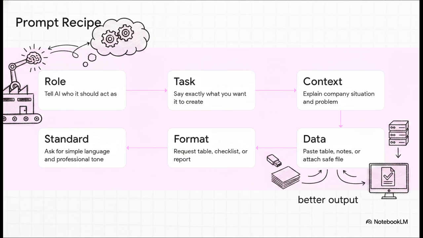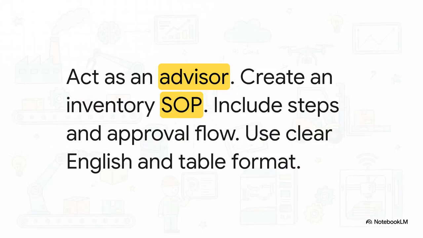Number 1, assign a role. Tell the AI exactly who it should act as. 2, state the task clearly. What do you want it to make? 3, give it context. What's the factory problem you're solving? 4, provide the data. Paste in your rough notes. 5, dictate the format. Do you want a table or a checklist? And 6, set the standard. Request clear business English and a specific tone. Let's see what that actually looks like in practice.